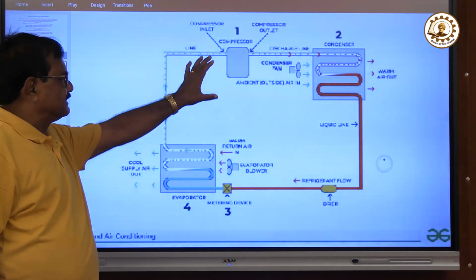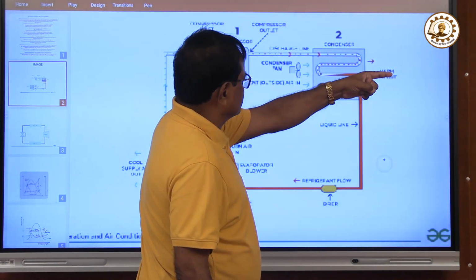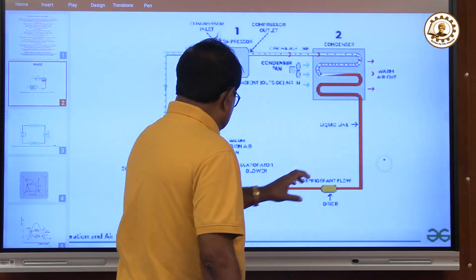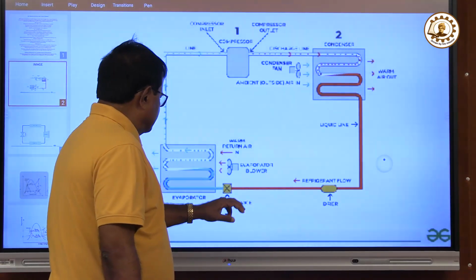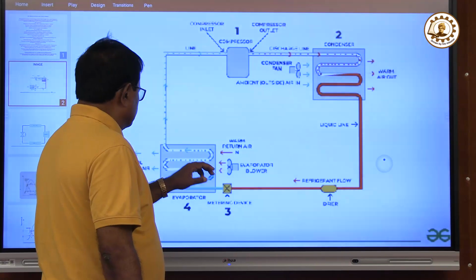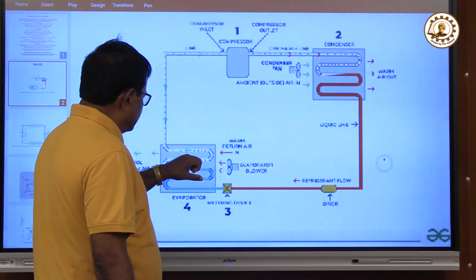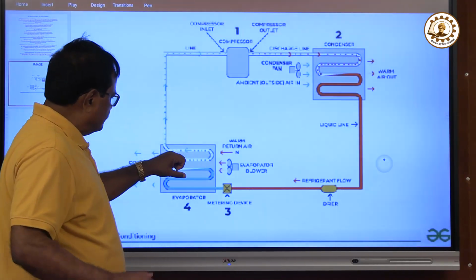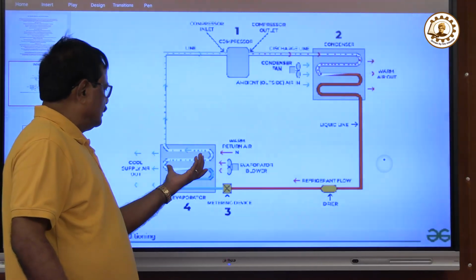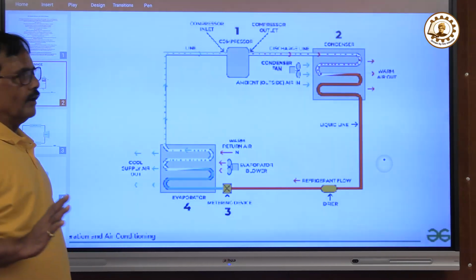So basically one compressor is there, one condenser is there, one fan is there, which is throwing out the heat of the condenser to the atmosphere. Then this tube line is coming, then this dryer is there which removes the moisture of the refrigerant, and then it goes to the expansion valve, is cooled down and becomes liquid phase, and this liquid phase will take the heat from the evaporator and go to the compressor. Same thing in a fridge. This is your deep freeze where the evaporator is. So this is the basic thing of air conditioning.